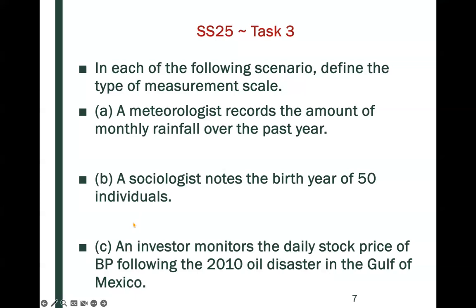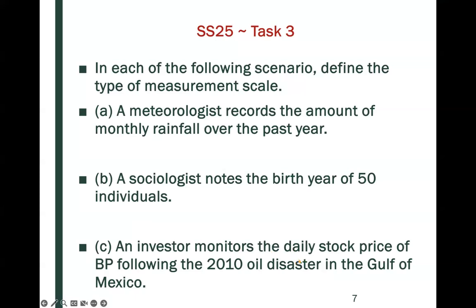An investor monitors the daily stock price of BP following the 2010 oil disaster in the Gulf of Mexico. So here, it would be most appropriate to define the measurement scale as a ratio, because here the investor is monitoring daily stock price.